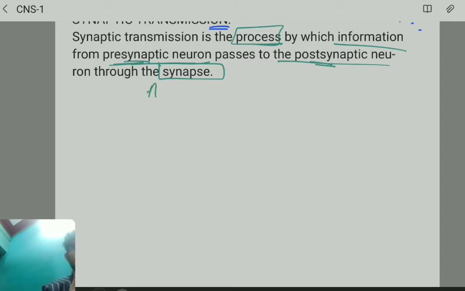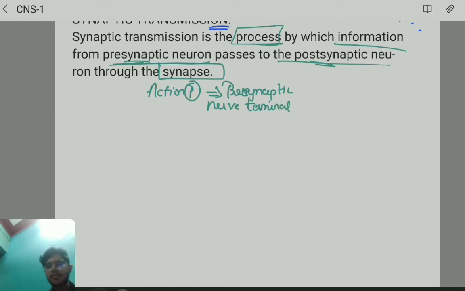We know that the action potential is at the presynaptic nerve terminal. From the presynaptic, it has to move on to the postsynaptic, and then the information is delivered. Now, how that takes place, we are going to discuss.